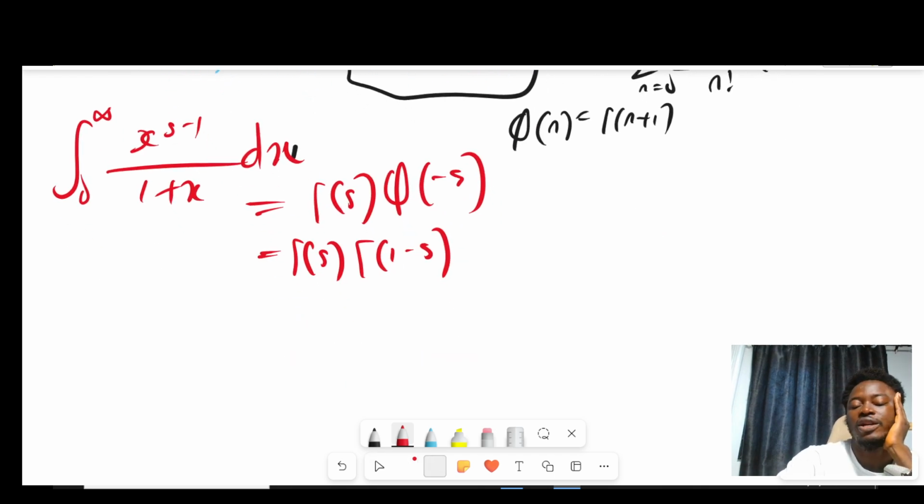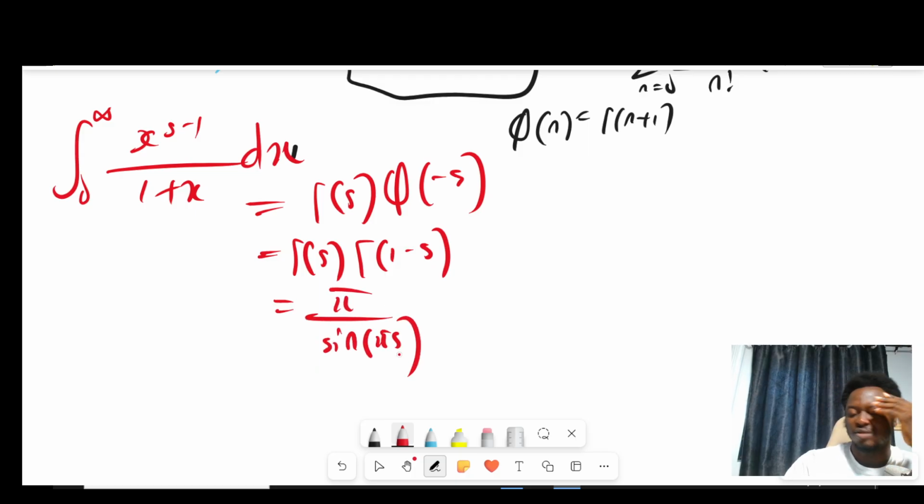So we know this is the reflection formula, which is pi over sine of pi s. So now you can see that two standard results in the theory of definite integrals have been established using the Ramanujan Master Theorem. This should convince you that this theorem is extremely important, extremely useful, and it's everything. In fact, I use it a lot.